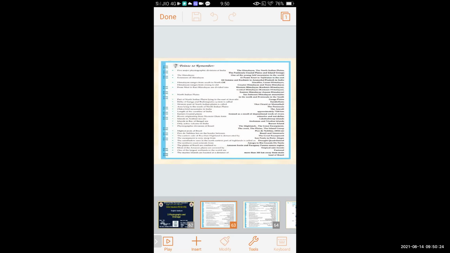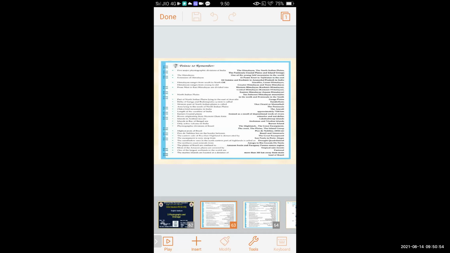Five major physiographic divisions of India. As we have studied, there are five major physiographic divisions of India: the Himalayas, the North Indian plains, the peninsula, the coastal plains, and island groups. The Himalayas are one of the young fold mountains in the world.